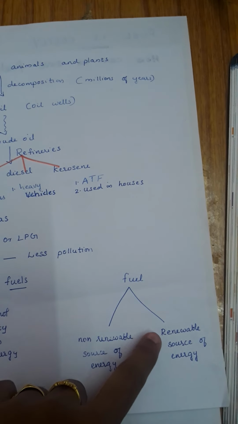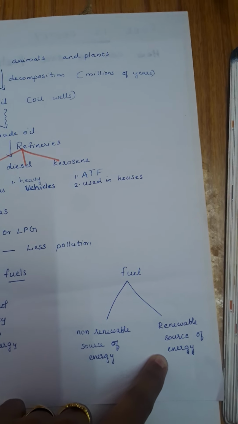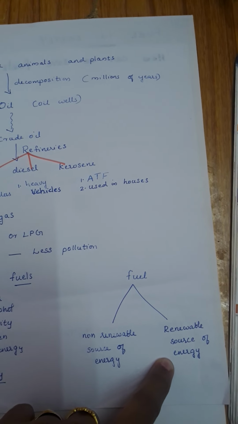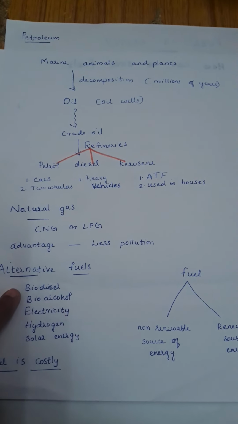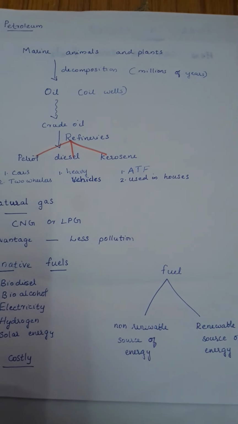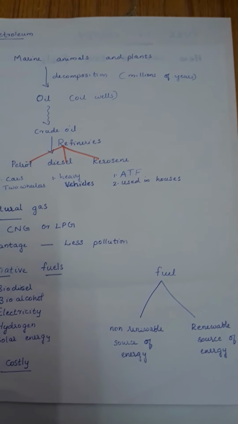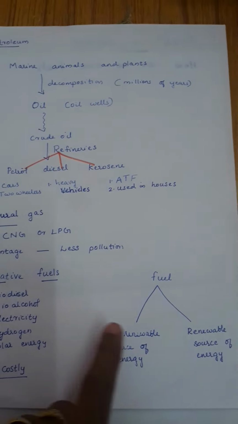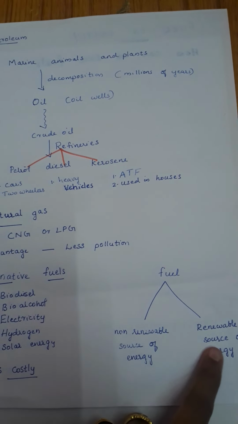So it is known as renewable source of energy. These renewable sources of energy, that is this type of alternative fuel, biogas, biodiesel, bioalcohol, cause less pollution than fossil fuel. That is the difference between non-renewable source of energy and renewable source of energy.